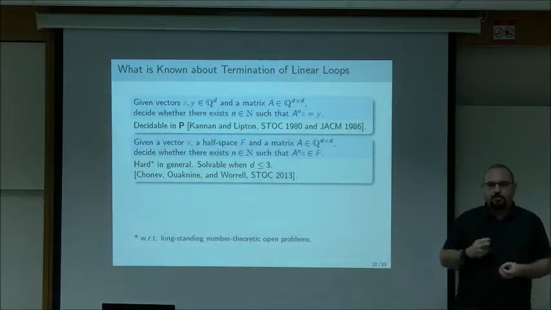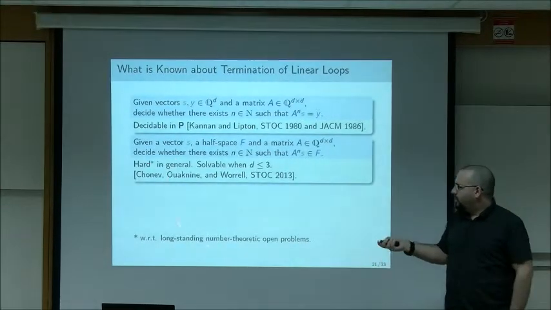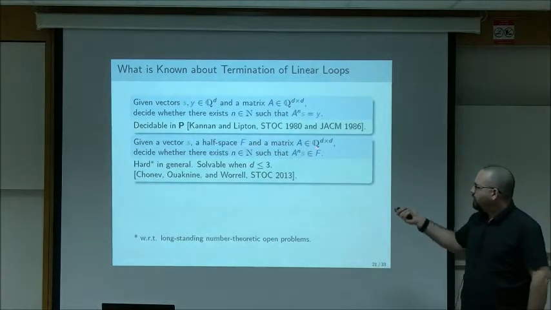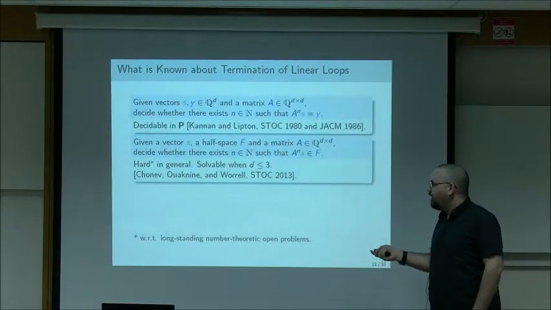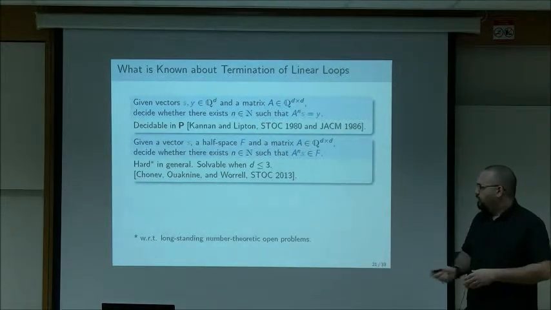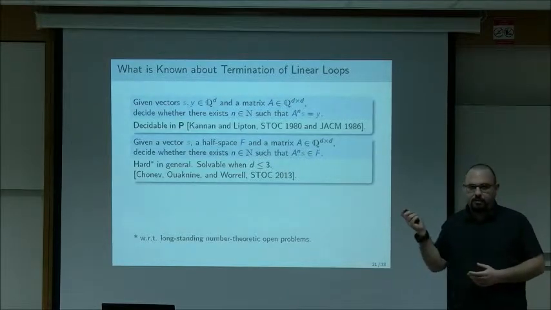And it's hard not in the computational sense, so we don't know if it's decidable or not. It's hard in the sense that it has relations to long-standing open problems in number theory. If you show that this is decidable, it will have huge implications in number theory. And actually, even if you show that this is undecidable, it will have these implications. These problems relate to Diophantine approximation. So this is a very interesting and deep connection.